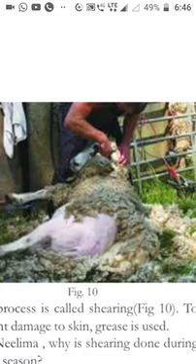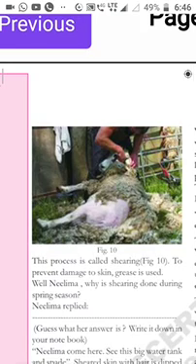This process is called shearing. To prevent damage to skin, a razor is used. So, Nilima, why is shearing done during spring season?